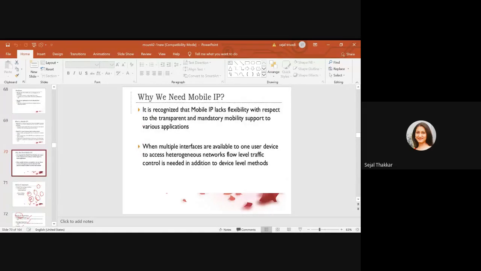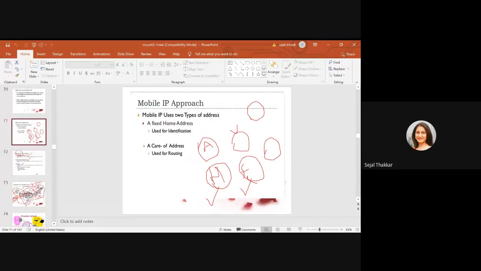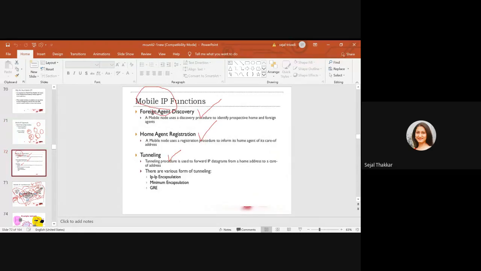For that, what we needed exactly were two addresses. The first is the home address, which is the static address. The second one is the care-of address, which is the roaming address. Whenever you go to a new place, you are assigned a care-of address. We need two agents, the foreign agent and the home agent, and data can be transferred through the tunnel.